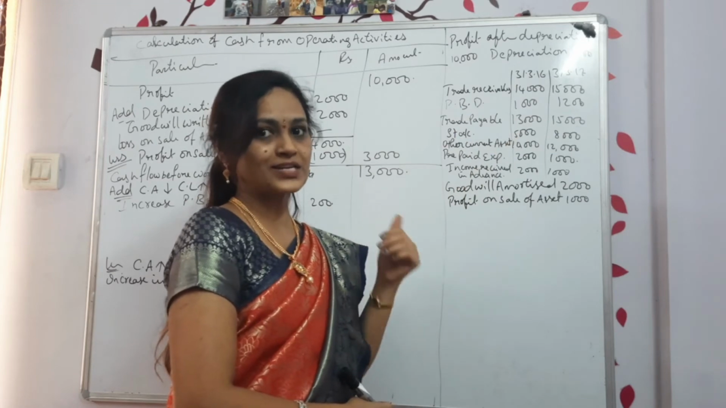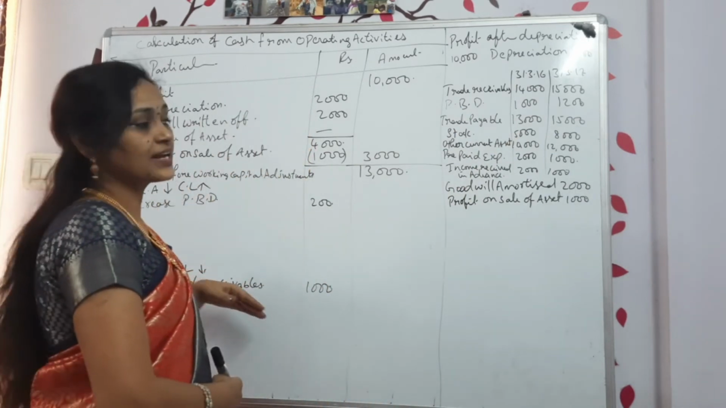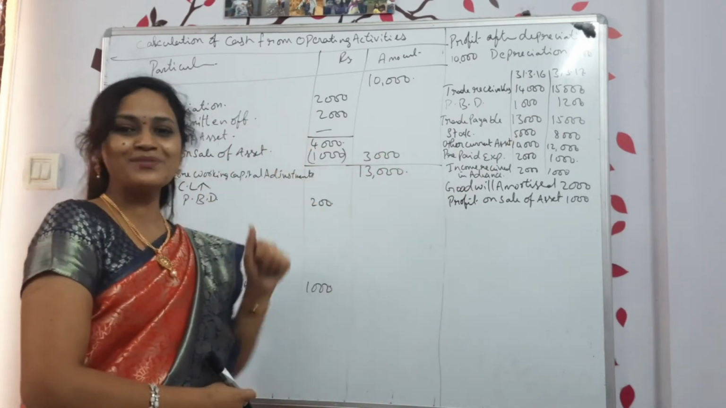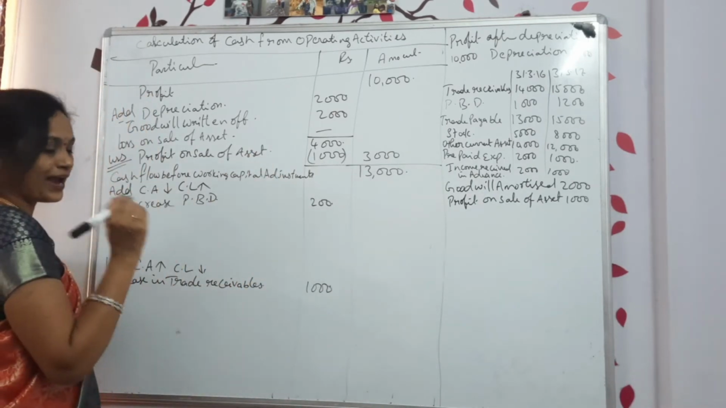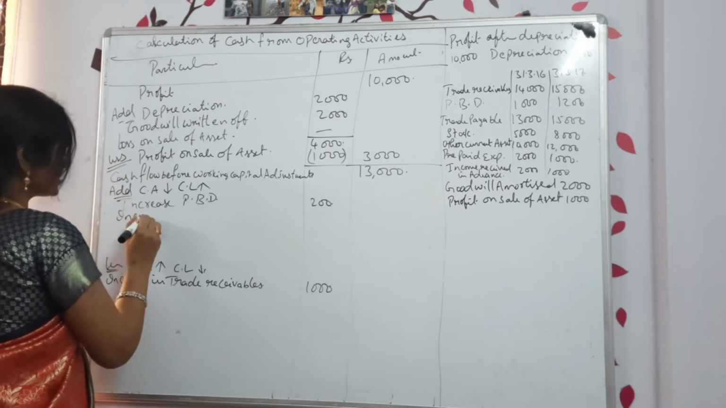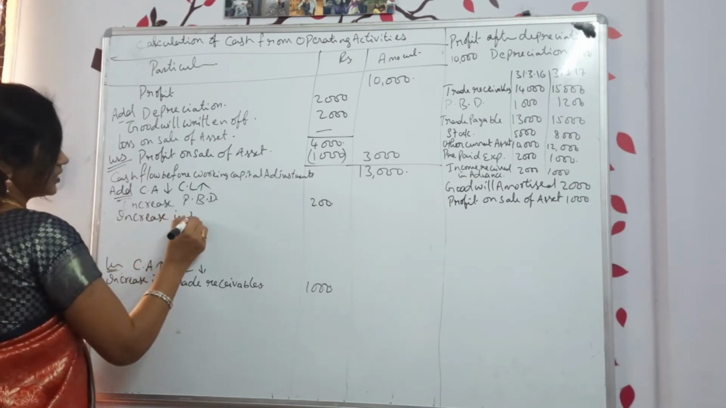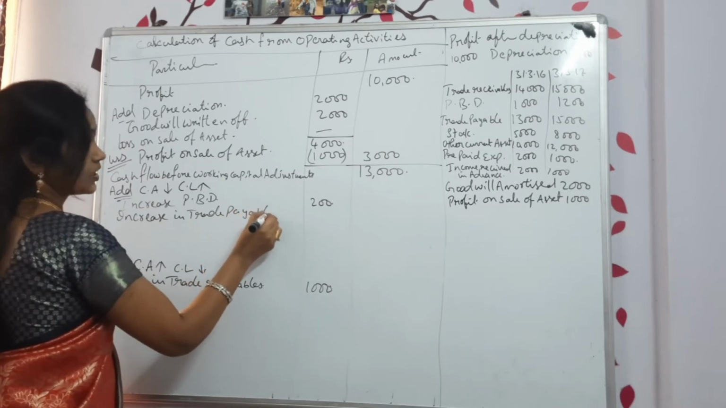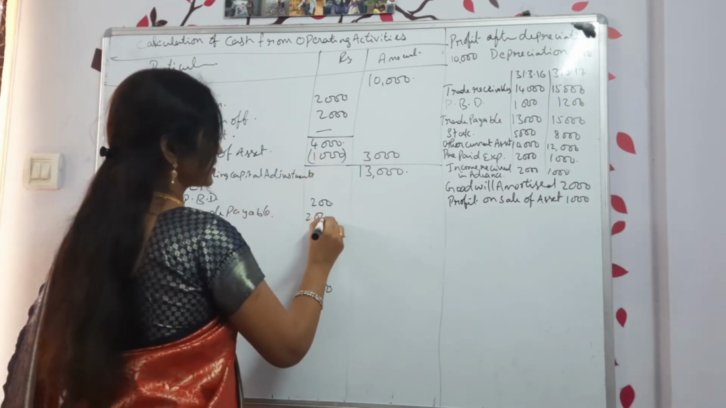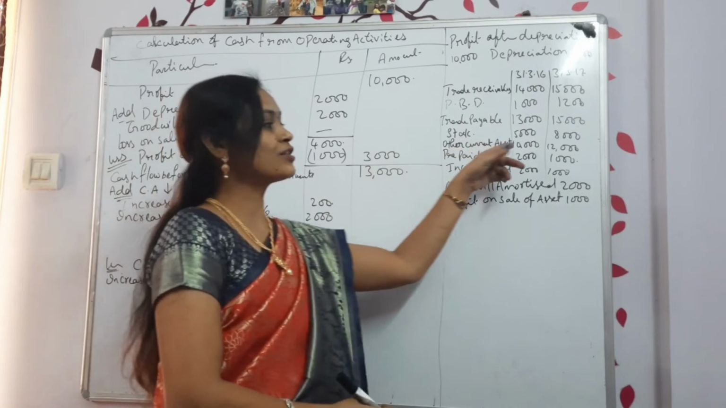Next, trade payable also increased. Trade receivables are an asset, so trade payable will be a liability. If it is increased, current liability increases, so you have to add. Write down increase in trade payable, 2000.